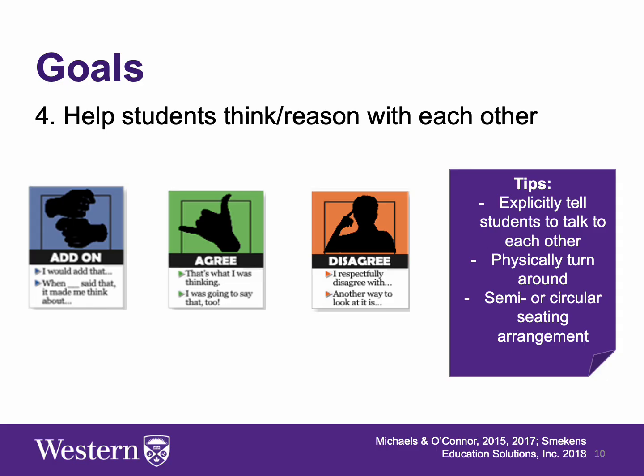If the student continues to directly respond to you as the educator, you might have to explicitly tell students to talk to each other. For example, you can tell them, "You had the same idea as Aiko. Show and tell her why you agree with her, not me." Or, "That's not my idea. Talk to each other. Don't tell me. I already know this." Teachers may also have to physically turn around so students can talk to each other, or use a circular seating arrangement to create an environment of thinking and connecting with others.